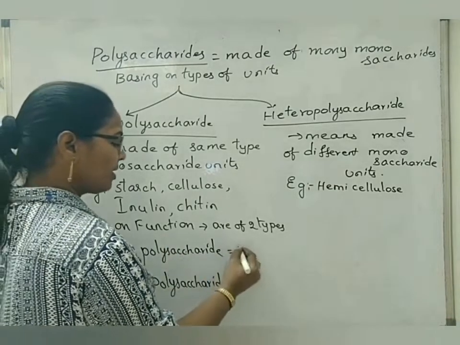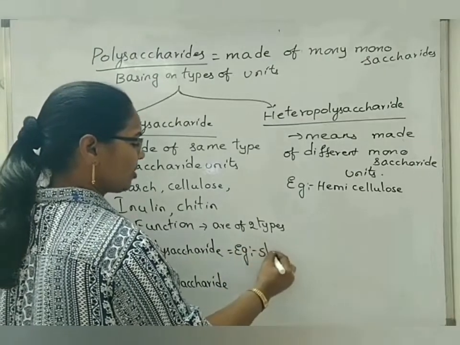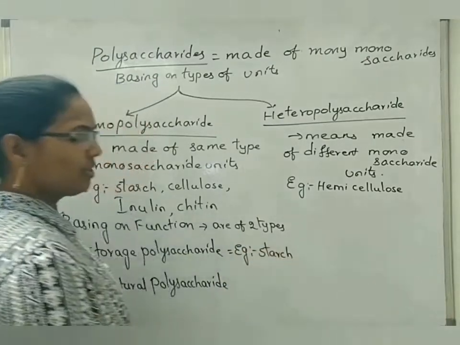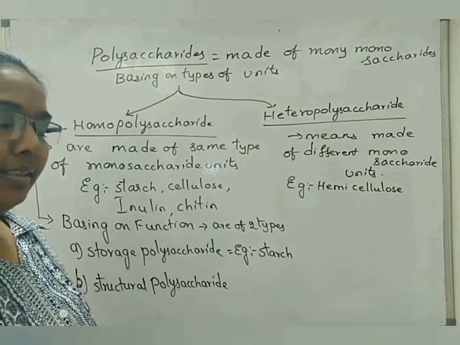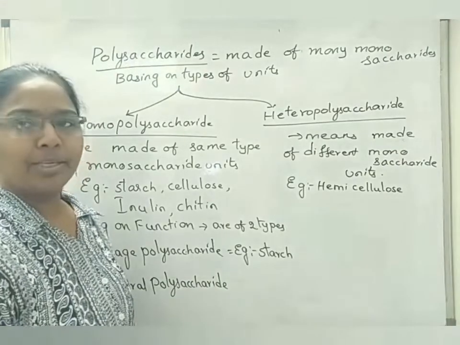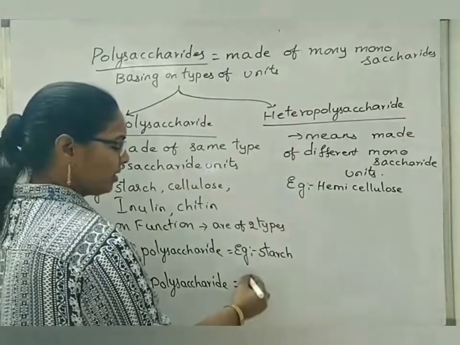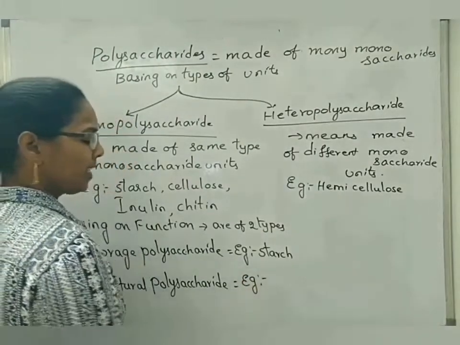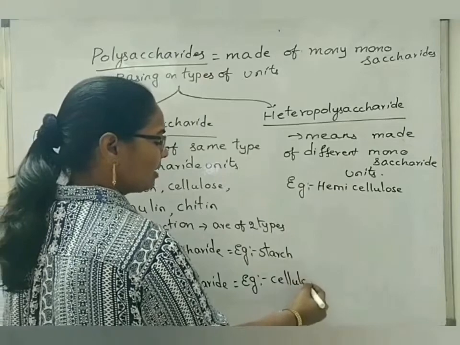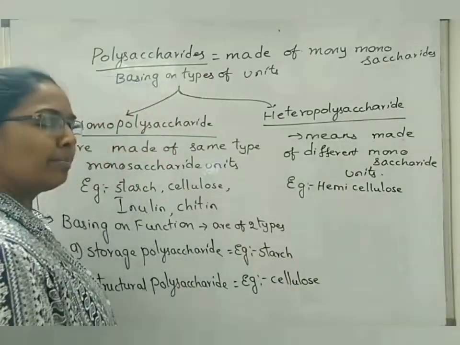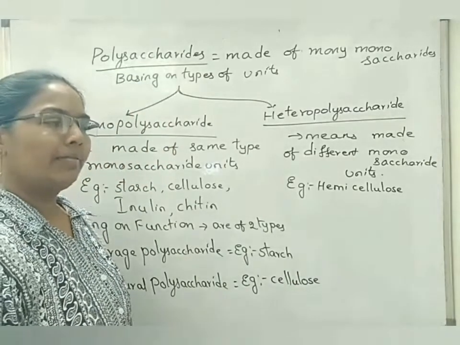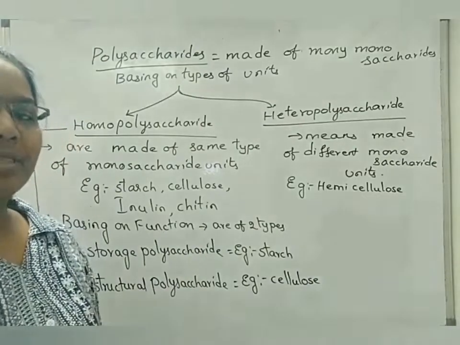Under storage polysaccharide, we read the example starch, because starch is considered a reserve food material in many types of plants. For example, in potato, the reserve food material is starch. Under structural polysaccharide, we can take the example cellulose, because the complete plant kingdom has an outermost cell wall made up of cellulose.